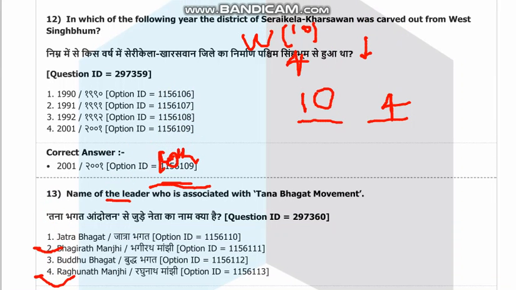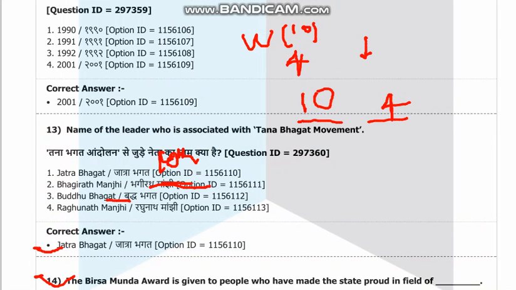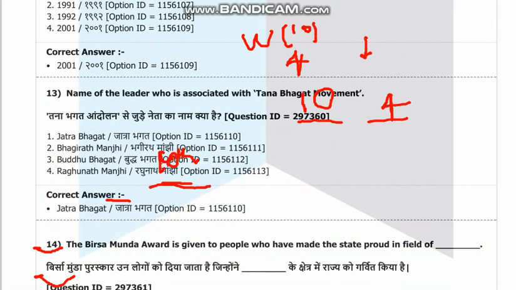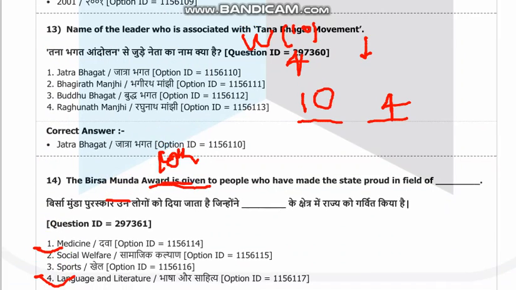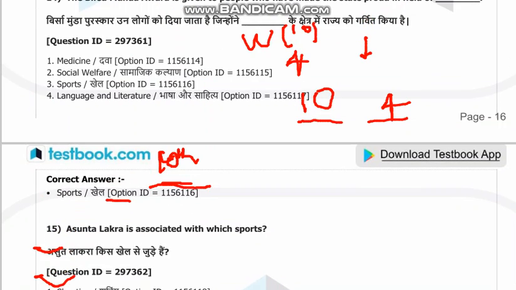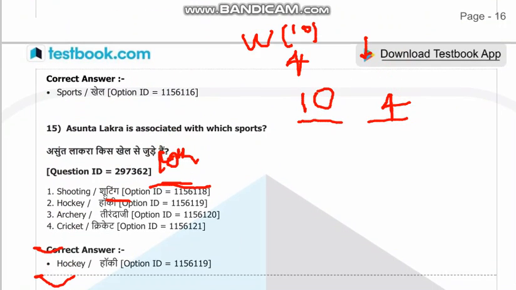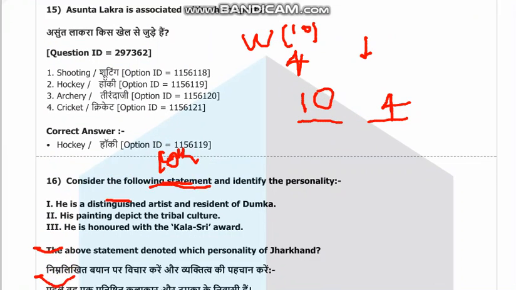Name the leader who is associated with the Tana Bhagat movement. Jatra Bhagat is associated with the Tana Bhagat movement. Birsa Munda is from the Ulgulan movement. The Birsa Munda award is given to people who have made the state proud in the field of sports. Asunta Lakra is associated with which sport? It is hockey. Mahendra Singh Dhoni, cricketer. Archery, Deepika Kumari.